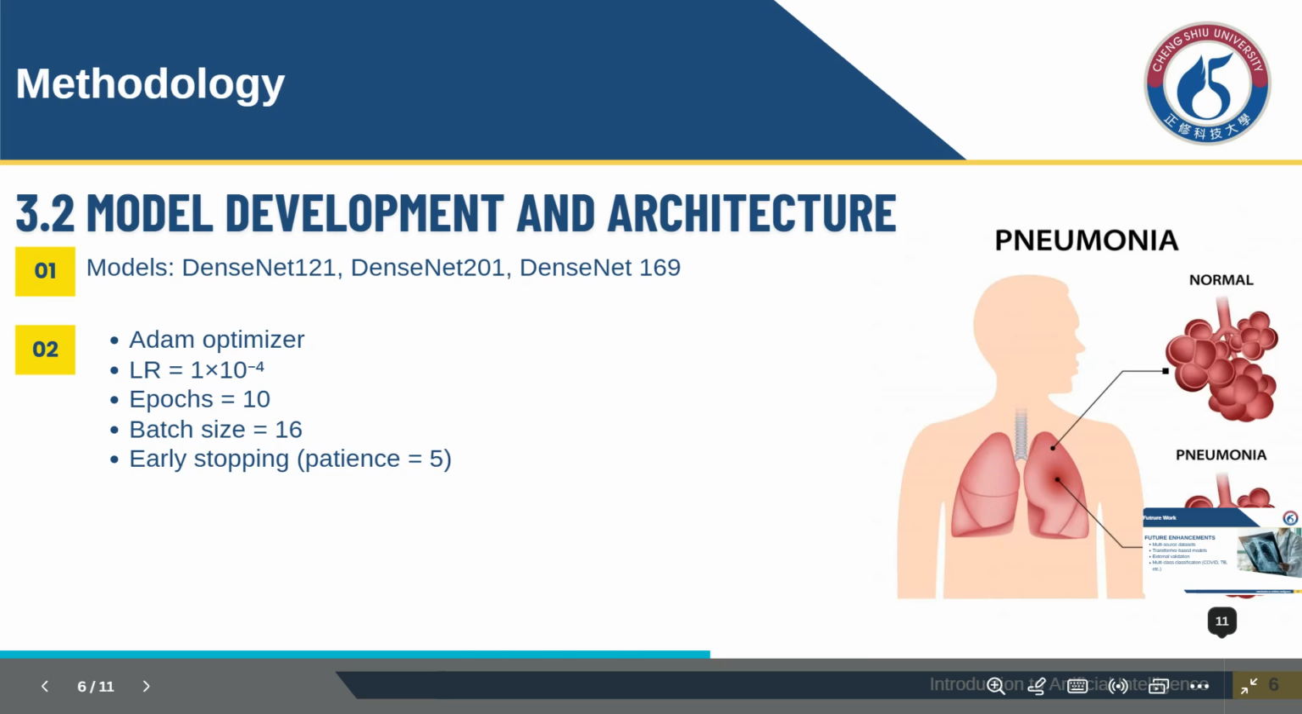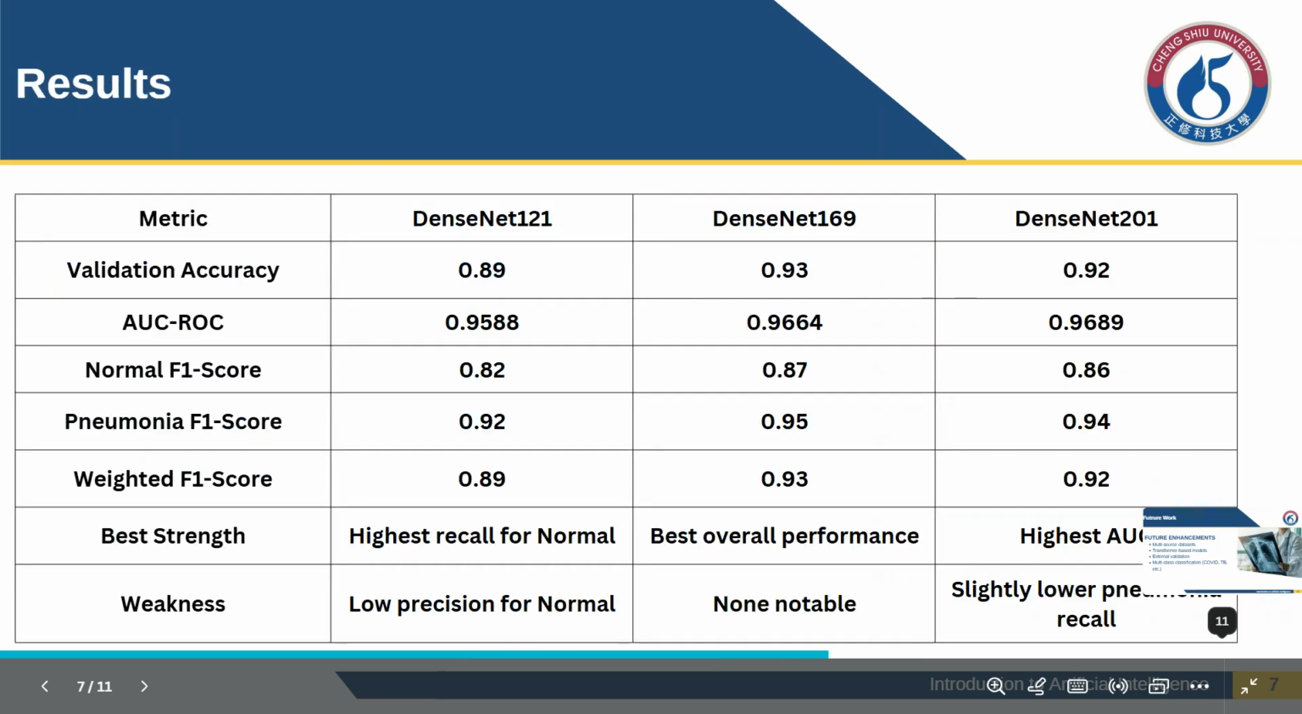All three were trained using the same settings: Adam optimizer, learning rate of 1e-4, batch size of 16, and a maximum of 10 epochs with early stopping to prevent overfitting. This is the result. To evaluate model performance, I monitored accuracy, validation loss, F1 score, precision, recall, and AUC ROC. These metrics give a complete picture of the model's diagnostic ability, especially in distinguishing pneumonia.